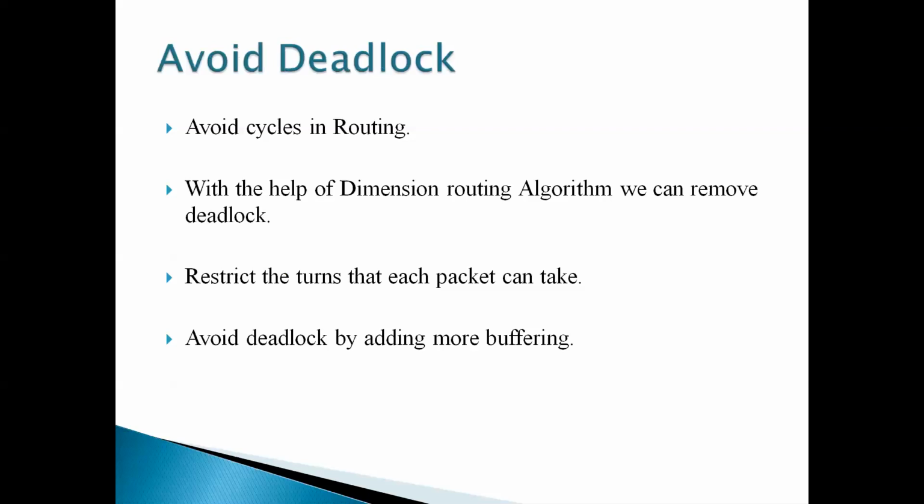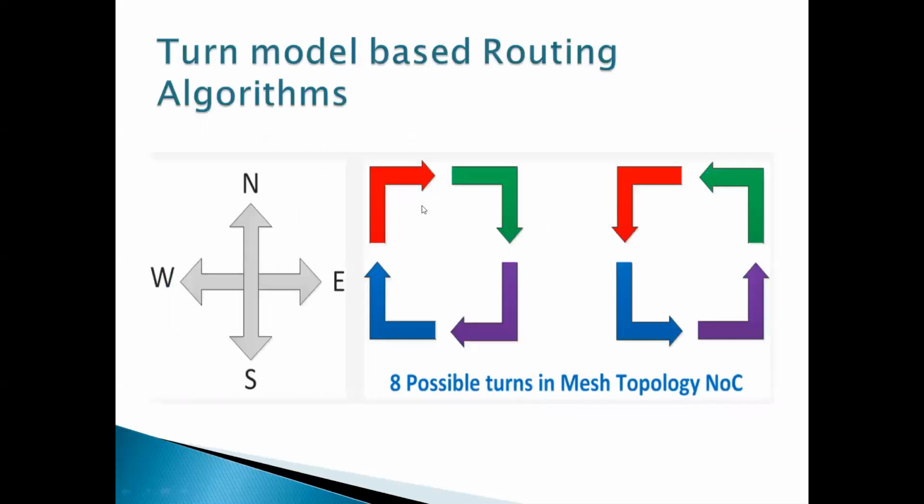To avoid this deadlock problem, we are using dimension routing algorithms. Dimension routing algorithms means using XY routing or YX routing algorithms, and one more is the turn model, like north last or west last model algorithms. Here we can restrict the turns that each packet can take. Using these two algorithms, we can avoid the deadlock problem. The turn model based routing algorithm has turns: first it will go to the west and then north, like different turn models. We'll see further.